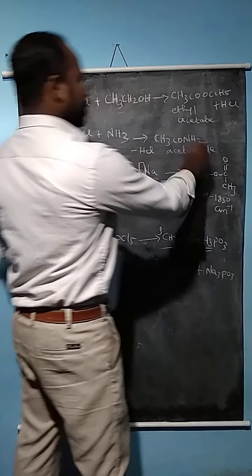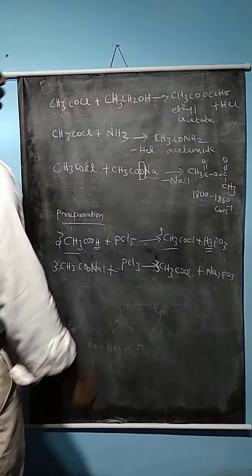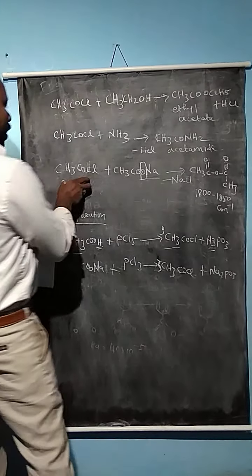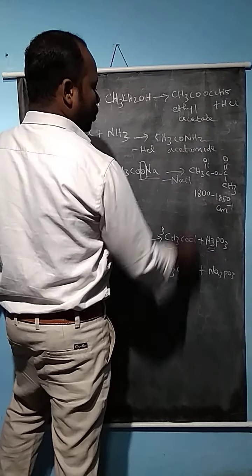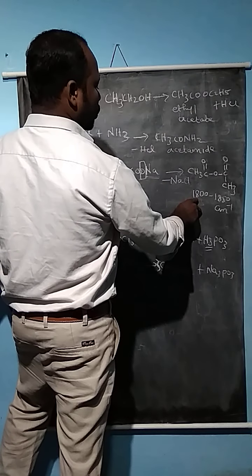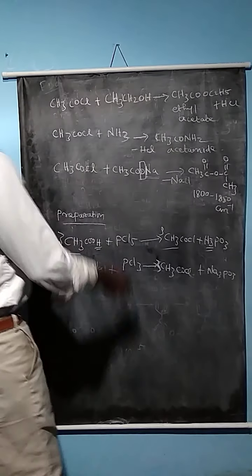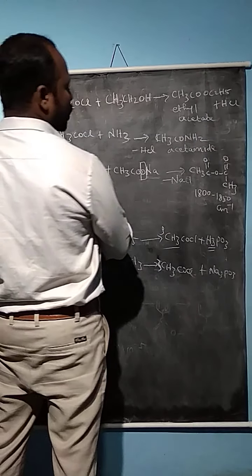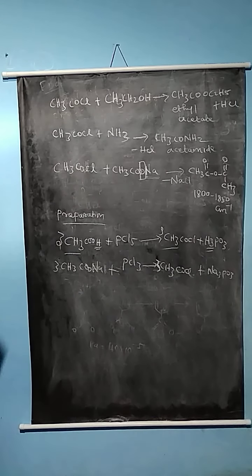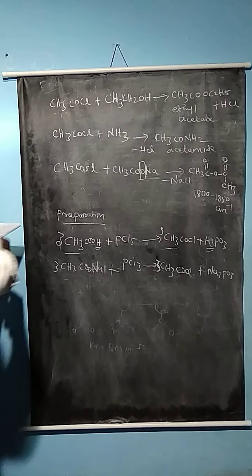So hydrolysis reaction is possible in anhydride compounds. Compared with acyl chloride, the boiling point is slightly higher for the anhydride compound. So the stretching frequency of the anhydride is 1800 to 1850. Here the acyl chloride is 1780 to 1800 cm^-1 for the stretching frequency.